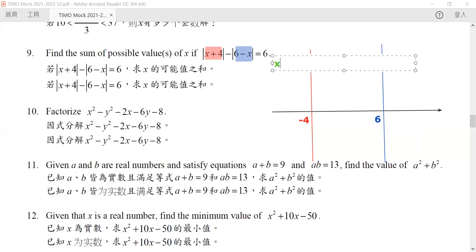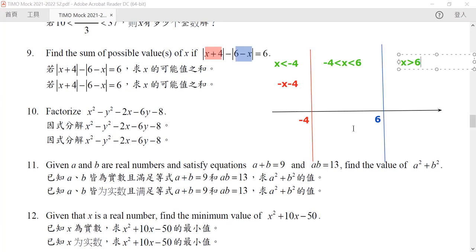So this is whenever x is less than -4. For our red one, this is no longer x plus 4, in fact it is -x minus 4. But for all other regions, so for x greater than -4 and less than 6, and for x greater than 6.